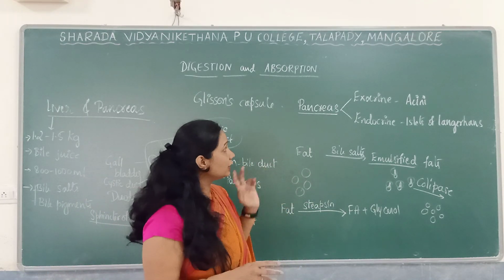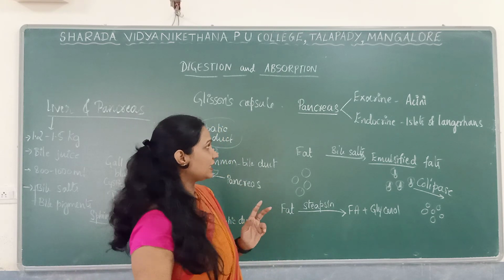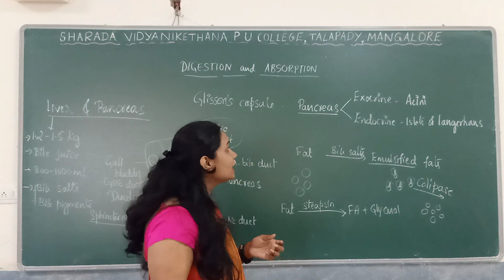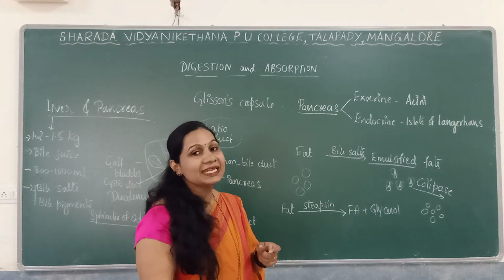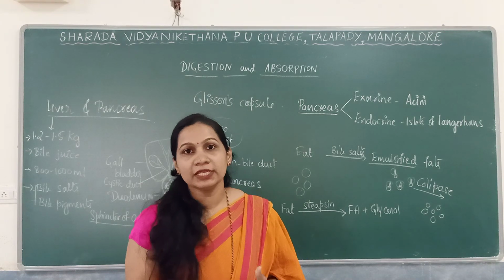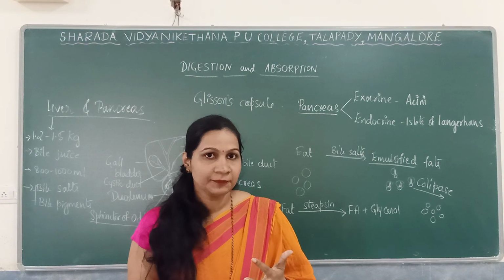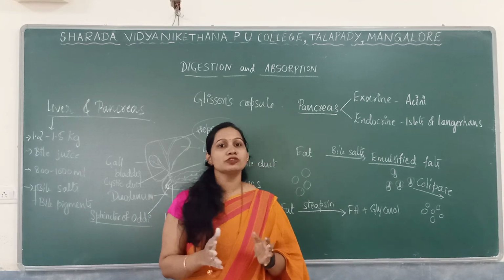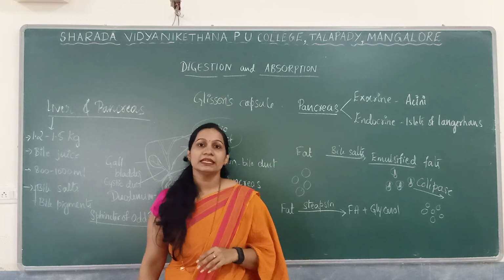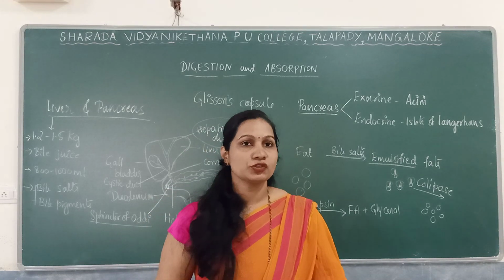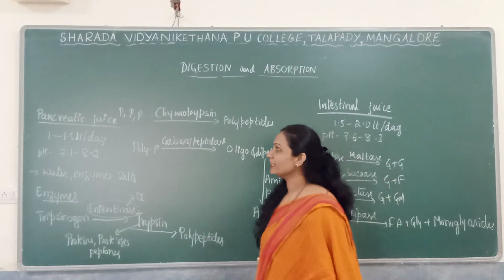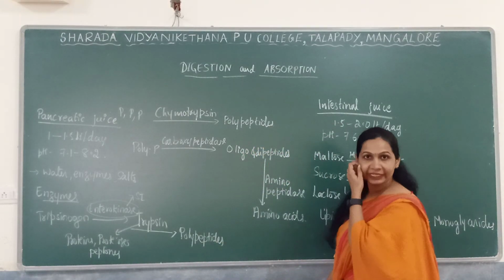So here the exocrine part of the pancreas is the acini, mainly secreting pancreatic enzymes. The endocrine part of the pancreas is the islets of Langerhans, which mainly secrete hormones such as insulin, glucagon and somatostatin. Insulin and glucagon regulate the blood sugar level. Okay, so that is regarding the pancreas. Next we will see the functions of pancreatic enzymes, the action of pancreatic juice.